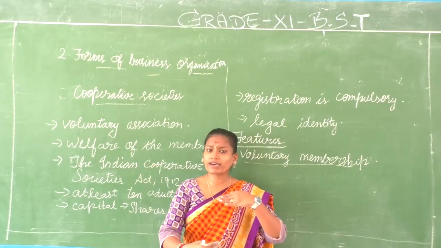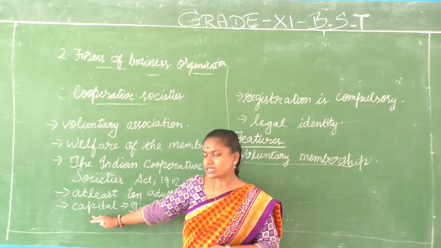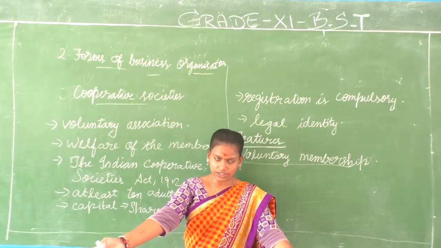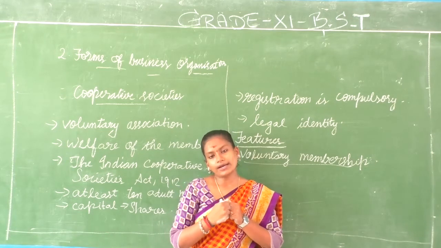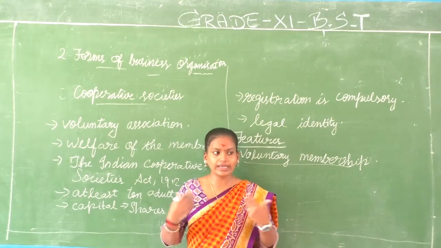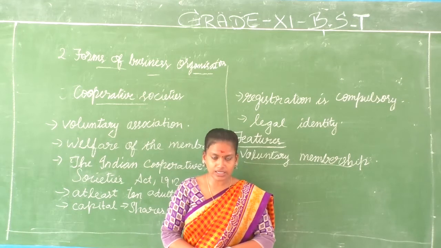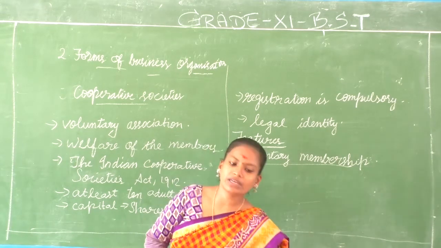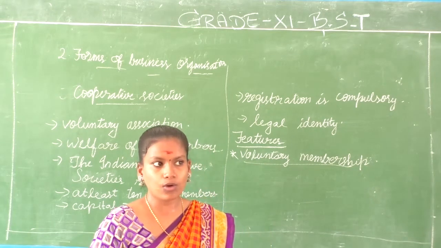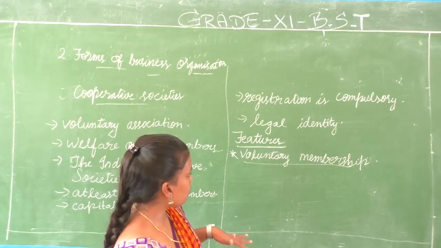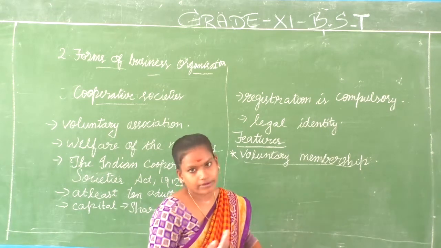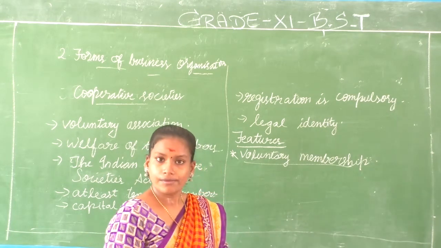In the middle of the organization, if the society thinks it needs more capital, they can issue more shares and invite more participants as members. So at any point of time they can join the organization, or they might quit the society by just serving a notice. It's an open membership system. There is no problem about the gender, age or caste or religion. Nothing is going to be a problem.